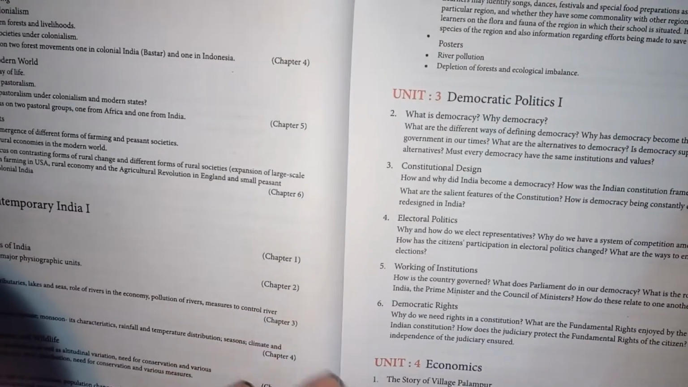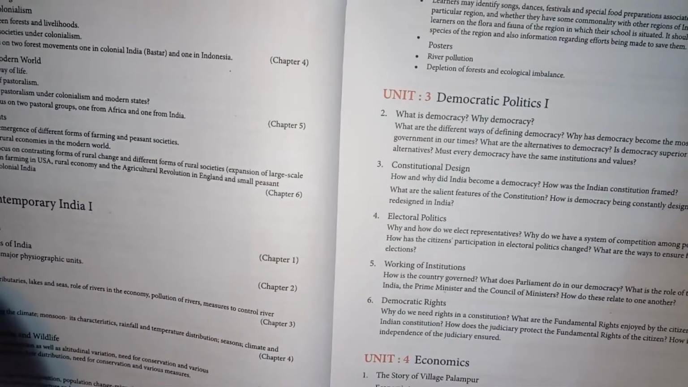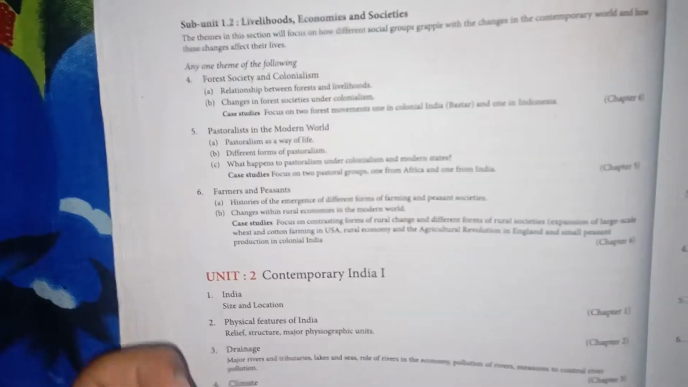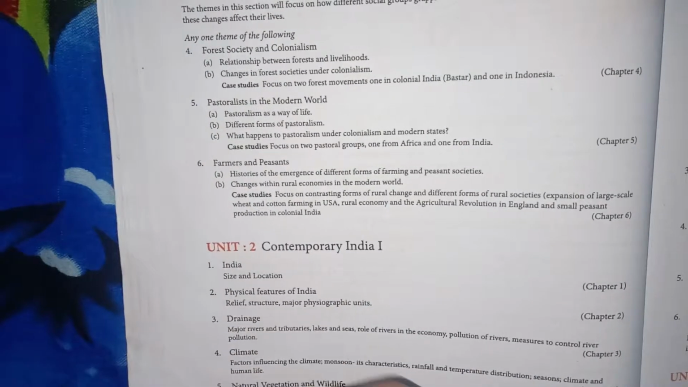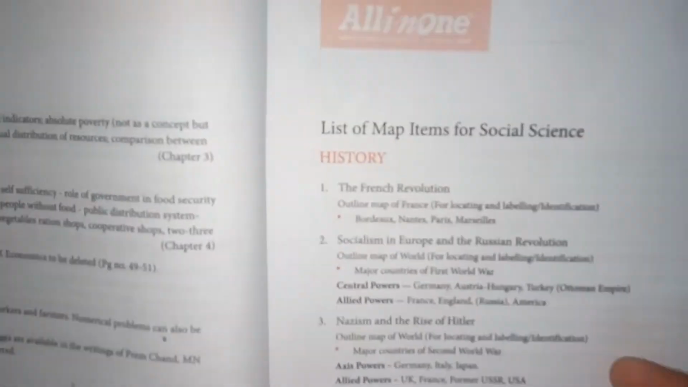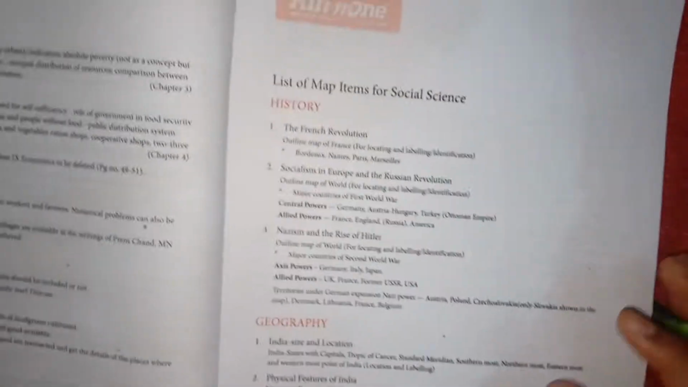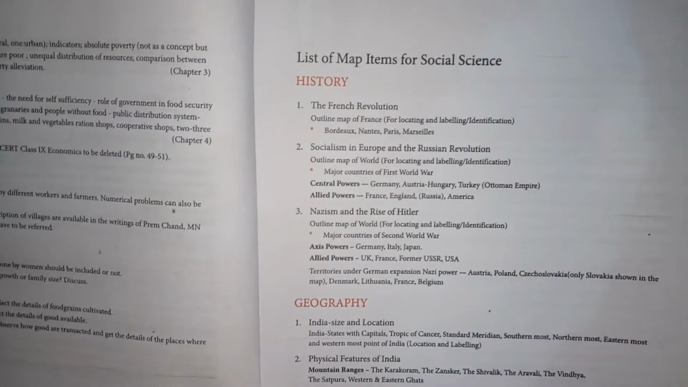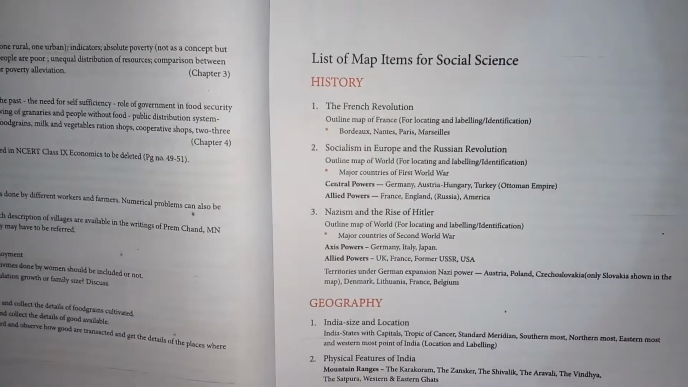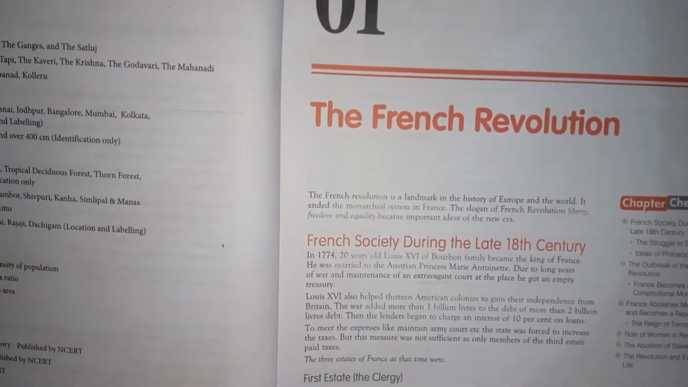And the chapter-wise content is provided to you, and you can get a very brief idea of what you have to read in these chapters. And the map work is the most exhaustive thing which I want to mention in this SST course of class 9. Students often have difficulty in doing the map work because they are not familiar with how to work with a map.